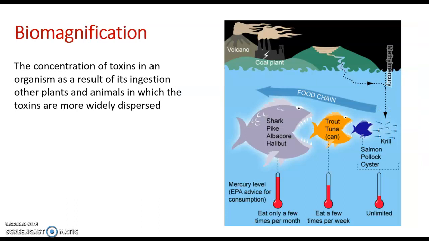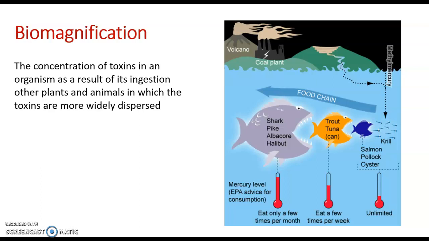Biomagnification. So energy and nutrients really aren't the only thing that are moved through the environment through organisms. Another example would also be contaminants, things that we don't really want. Those are also cycled through systems. And because organisms at higher trophic levels have to eat more to meet their energy needs, that means that they're also eating more contaminants from the environment, which results in biomagnification.